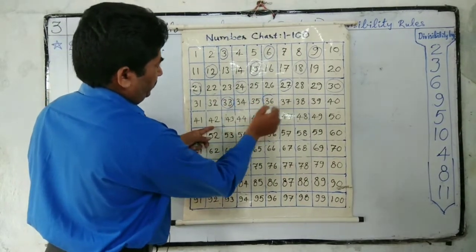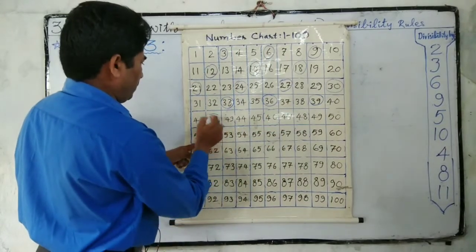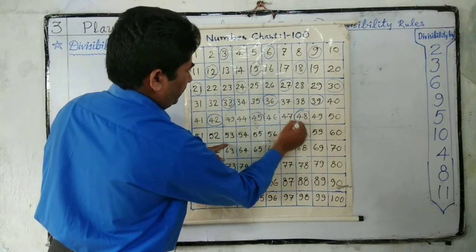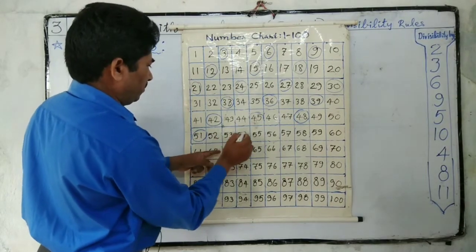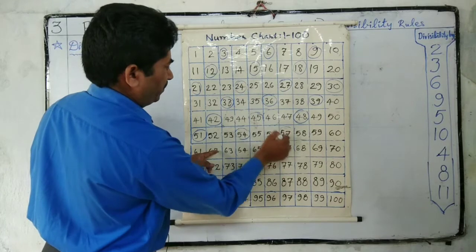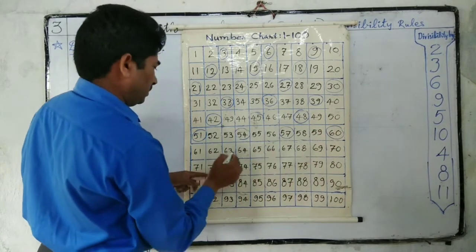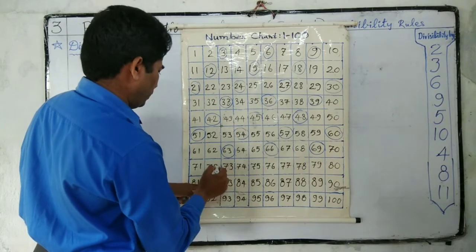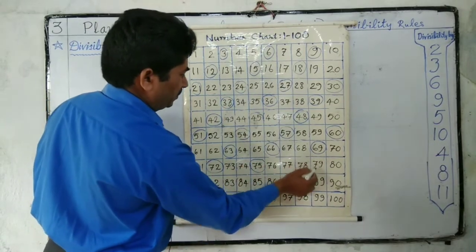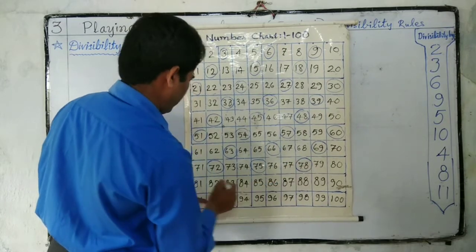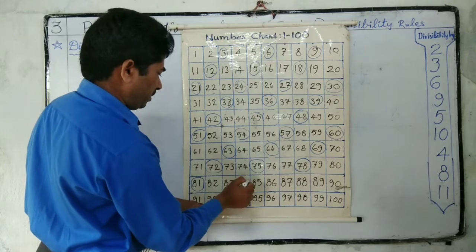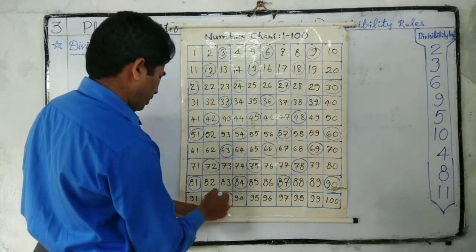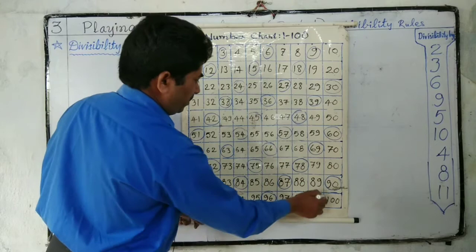33, 36, 39, 42, 45, 48, 51, 54, 57, 60, 63, 66, 69, 72, 75, 78, 81, 84, 87, 90, 93, 96, 99, and so on.